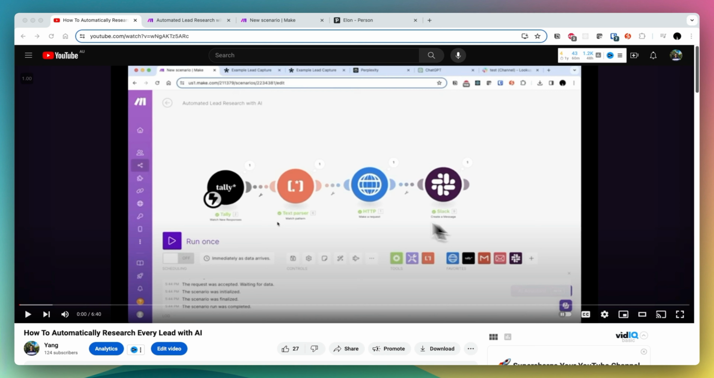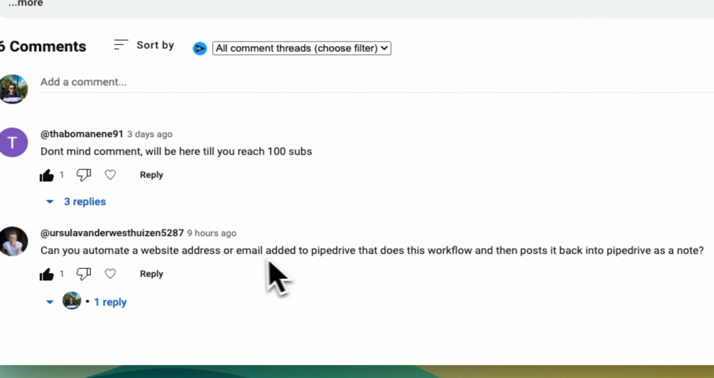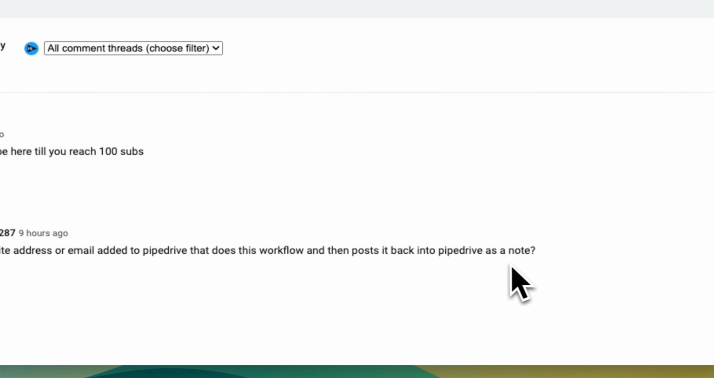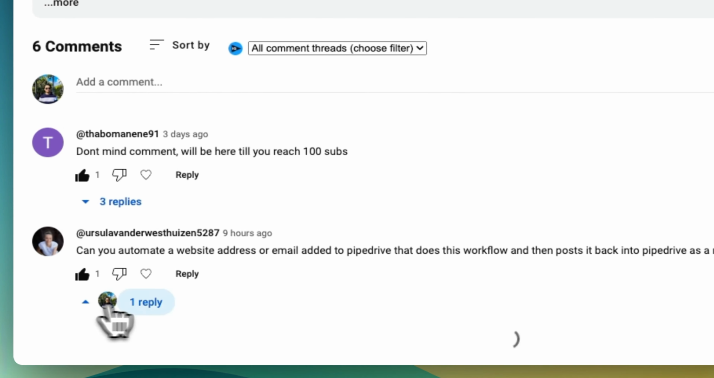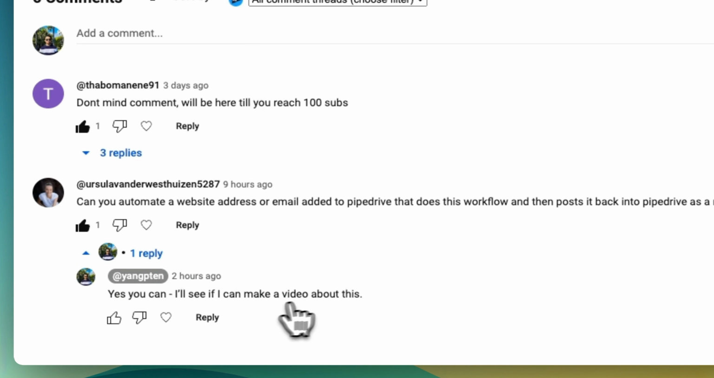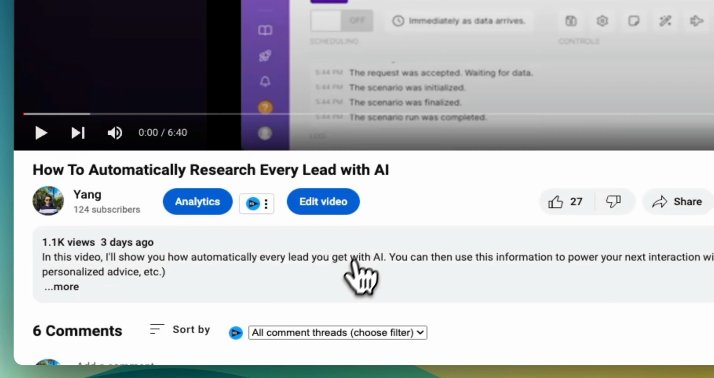process. So the question here is, instead of doing this from a Tally or a form submission and pinging it into Slack, can we do it when we get a new email or website address in Pipedrive and then post it back to Pipedrive as a note? And as you can see here, my answer is yes, you can. And I'm making a video about it right now.